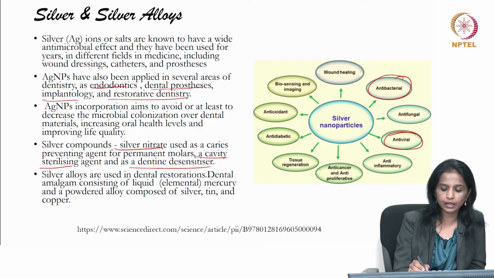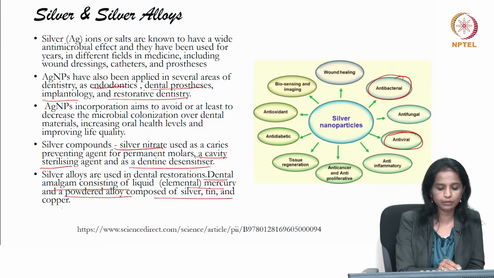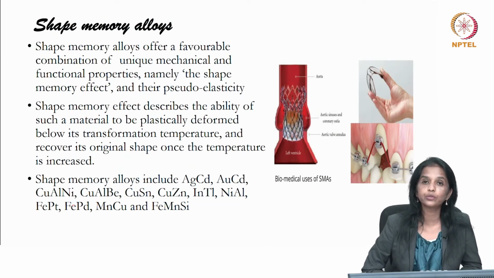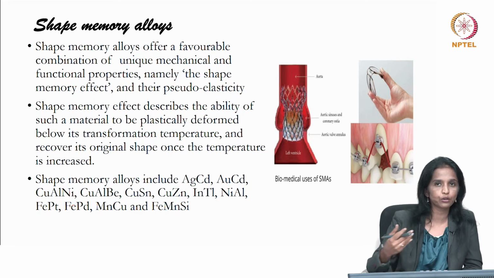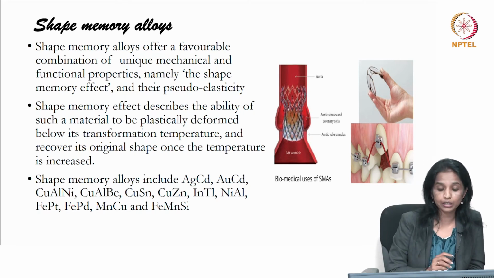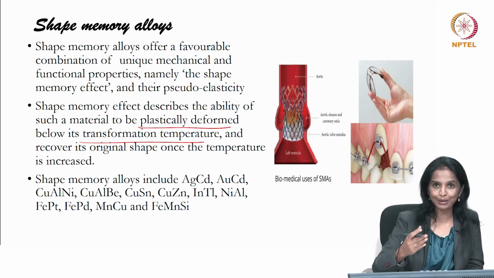And then further we have dental amalgam, consisting of liquid mercury and a powdered alloy composed of silver, tin and copper. And then further we have shape memory alloys. These shape memory alloys are very important. Those are the alloys which have the potency to remember their shape as it was before deformation, and then quickly come back to the original state. So, shape memory describes the ability of a material to be plastically deformed below its transformation temperature and then bounce back, recover back to its original shape.